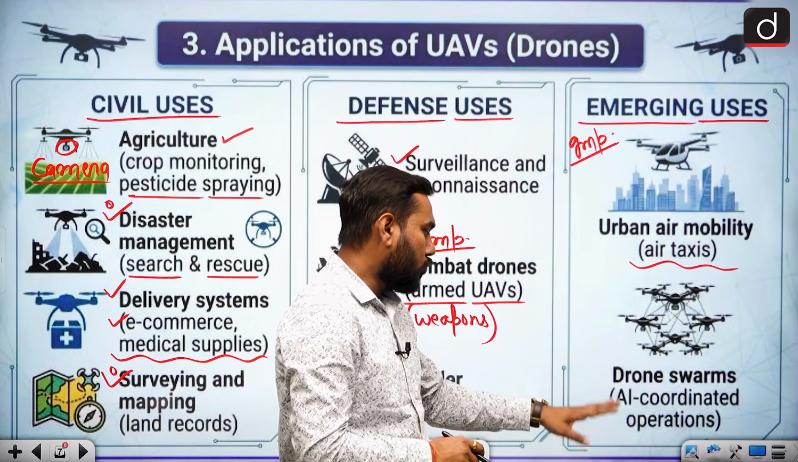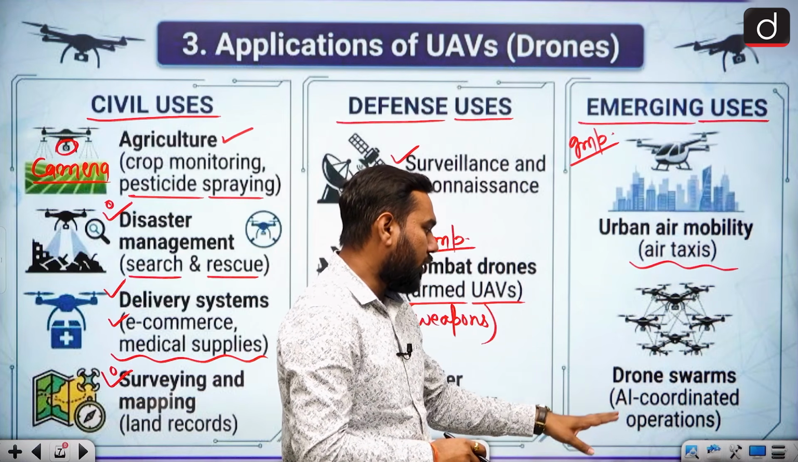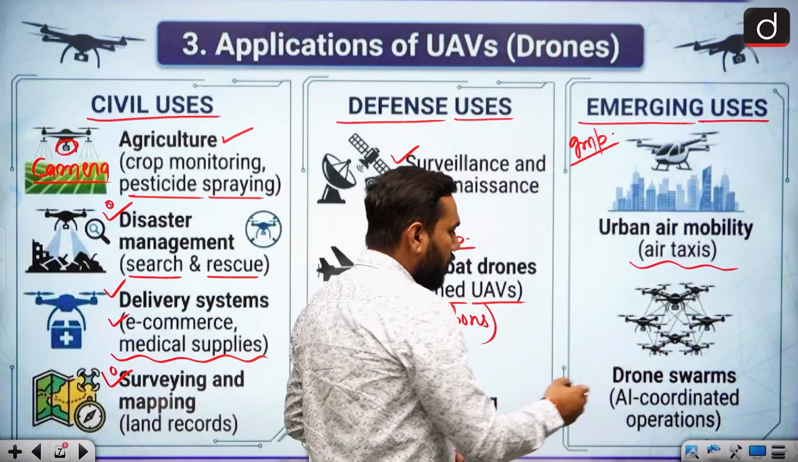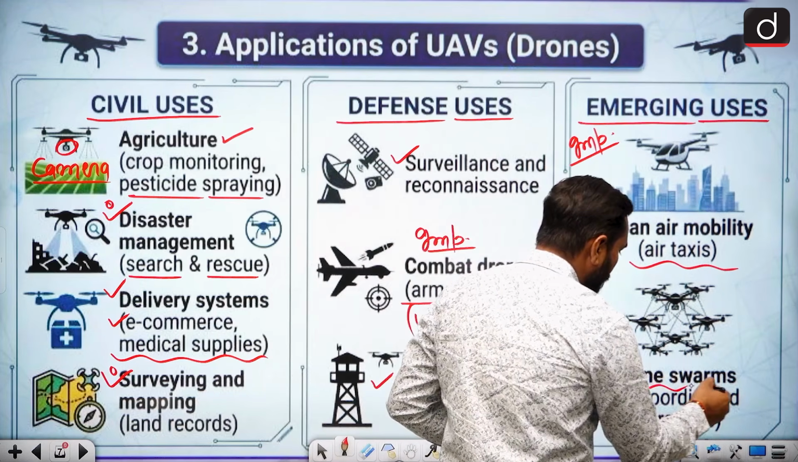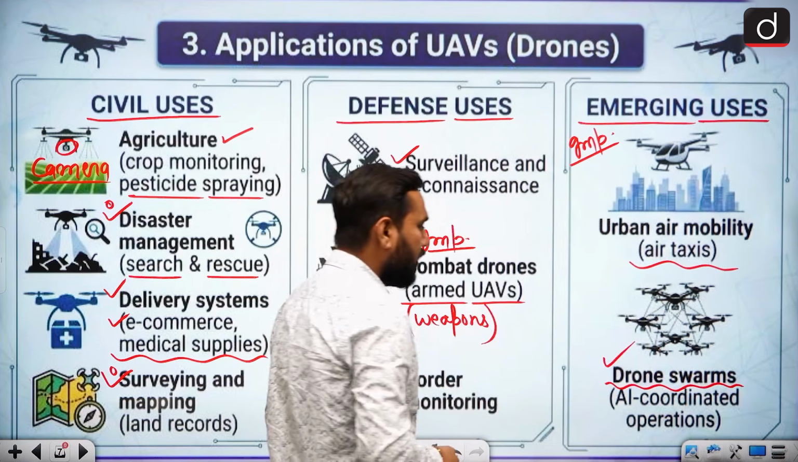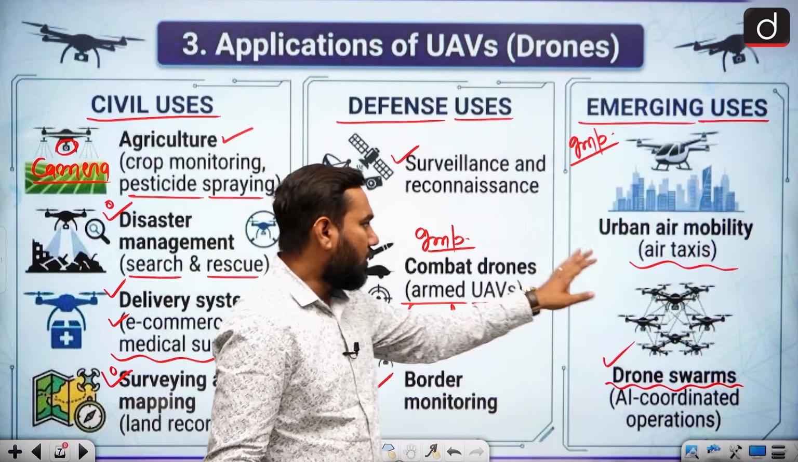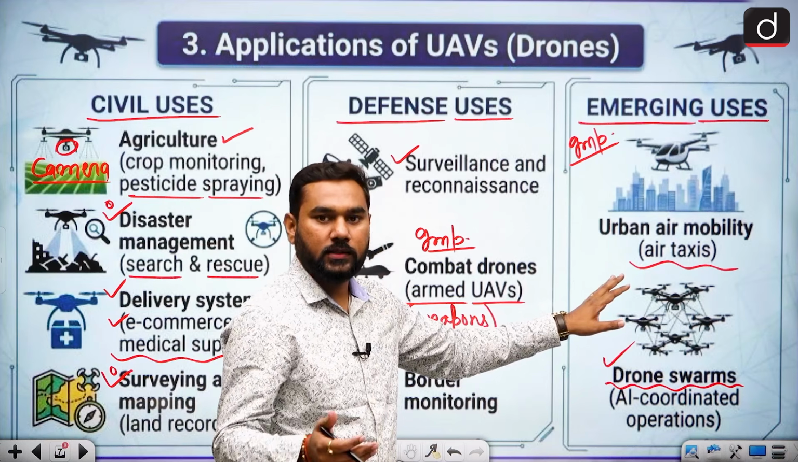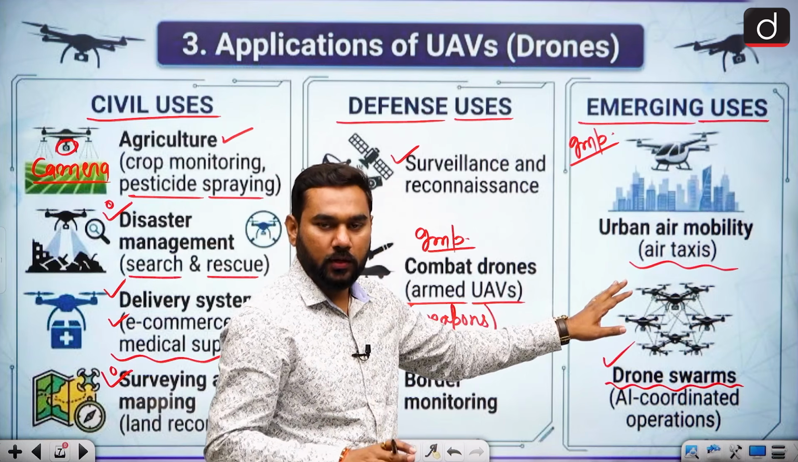And drone swarms, which are AI-coordinated operations. Swarm basically refers to very small drones. This is also an emerging use. And this one, urban air mobility, or air taxi, is one of the interesting concepts that you have to know.